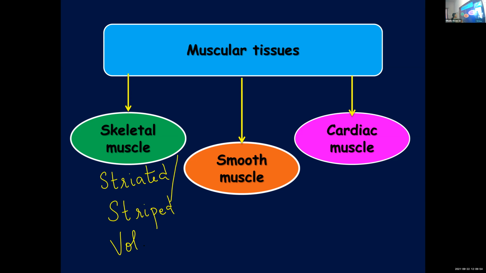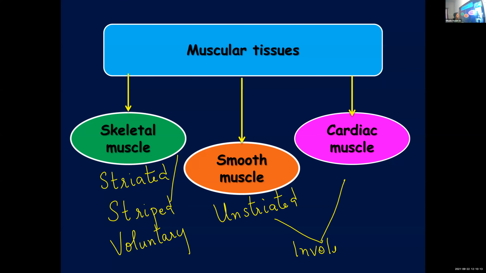You can control them according to will. Whereas smooth muscle is unstriated. And cardiac muscle and smooth muscle, both of them are involuntary. You cannot control them according to a wish. These two are involuntary. So we'll be learning about each of these muscles.